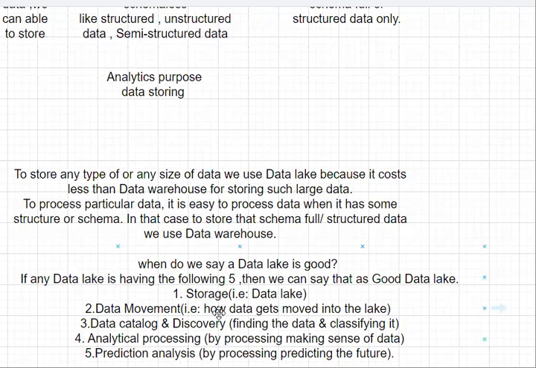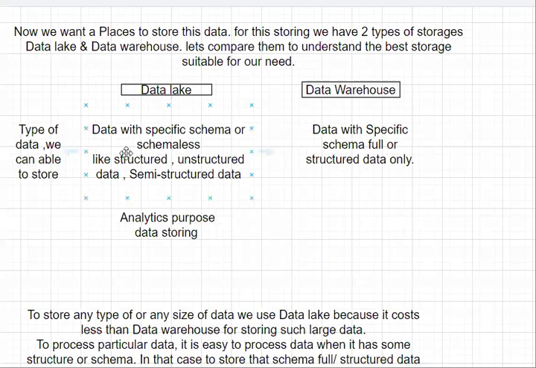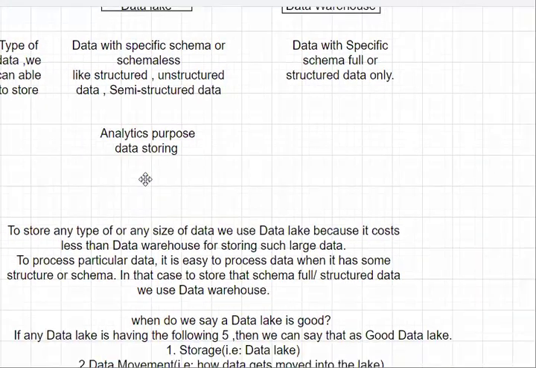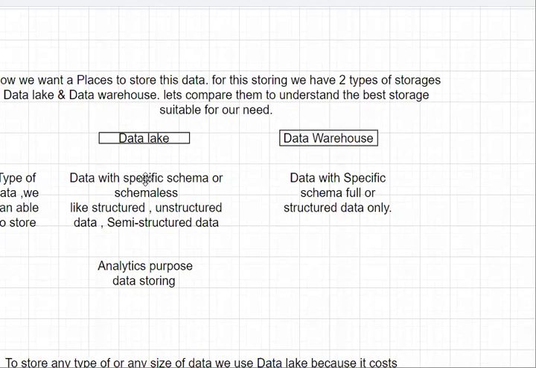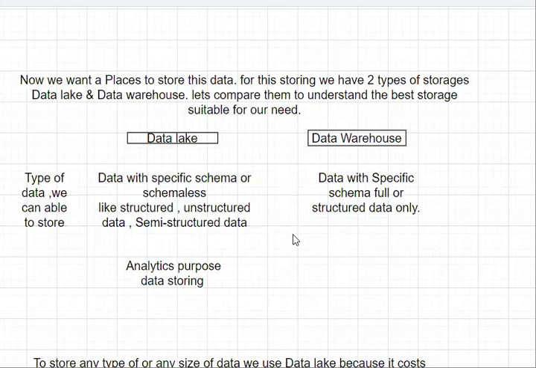This storage is nothing but your data lake itself. So what is the service that you use for storing your data? We call that storage the data lake, right? Yes. So what is this storage? Can it maintain structured, unstructured, and semi-structured data unlimitedly or not? That's one more important point. This data lake can hold an unlimited amount of data, whereas a data warehouse can hold only a limited amount of data.